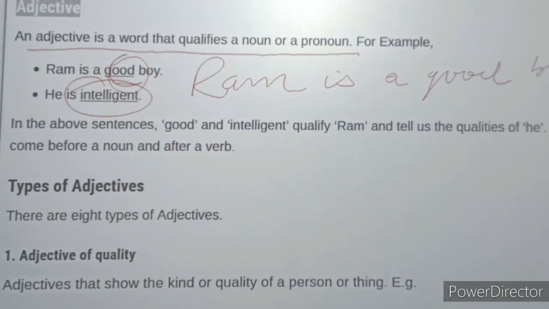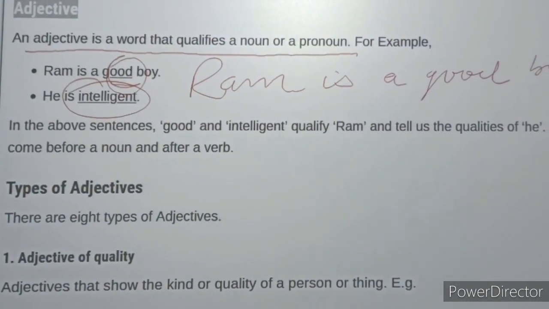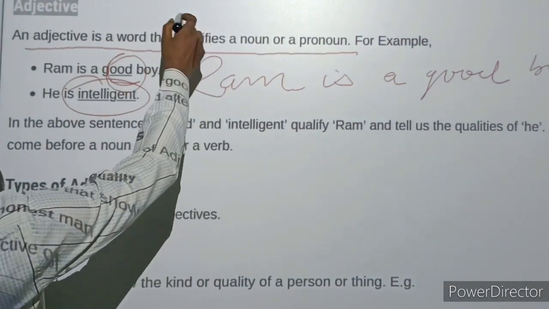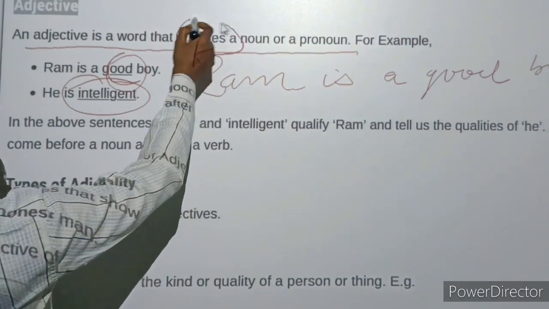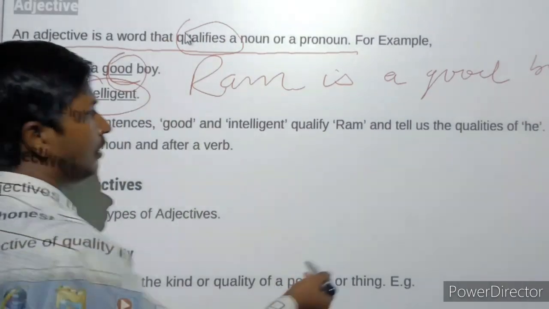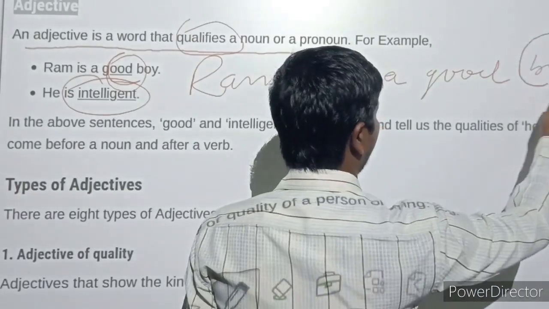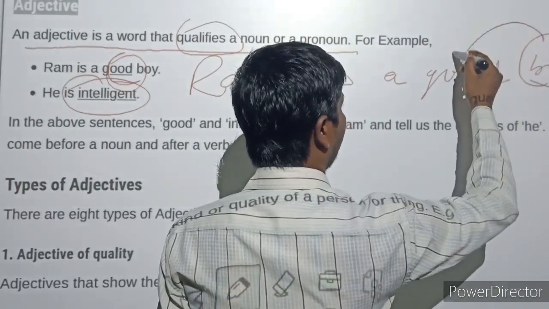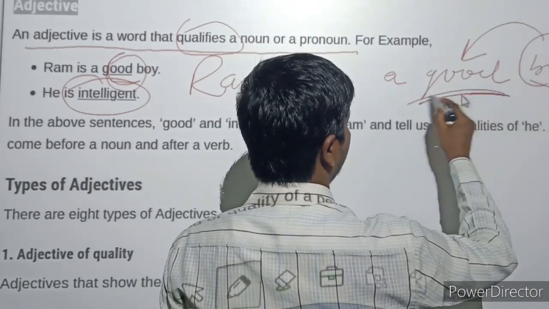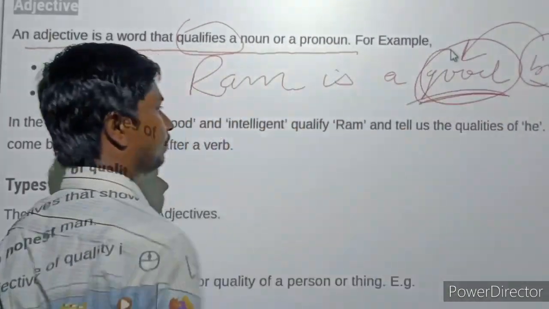Ram is a good boy. According to the definition, it qualifies a noun or a pronoun. Here the boy is a noun and it is qualified by this word good, and it is known as an adjective.